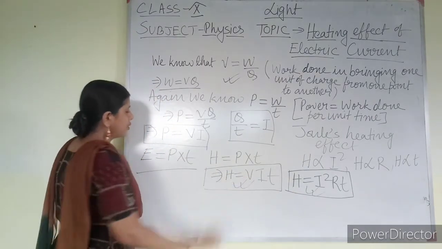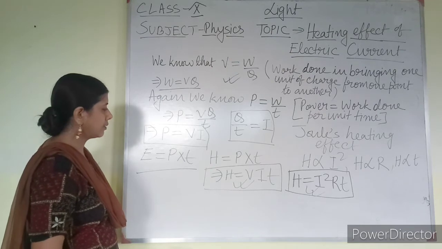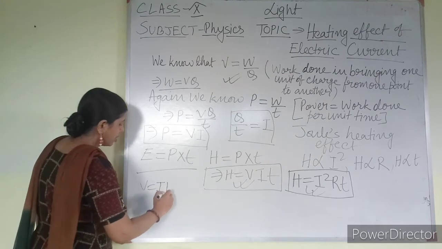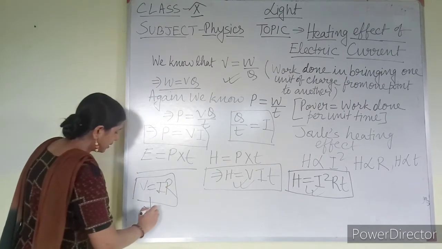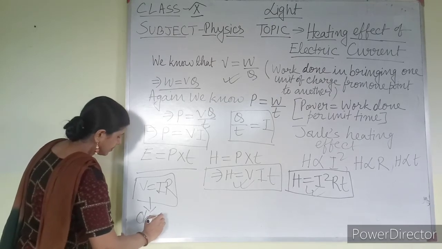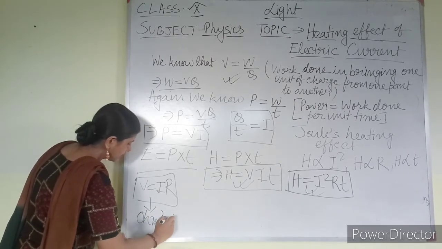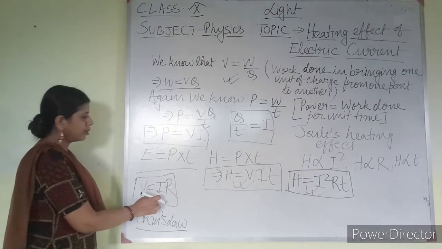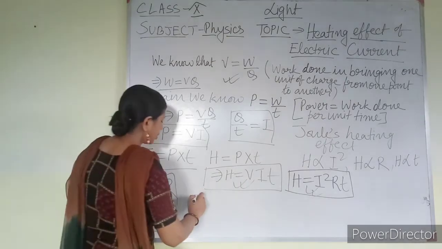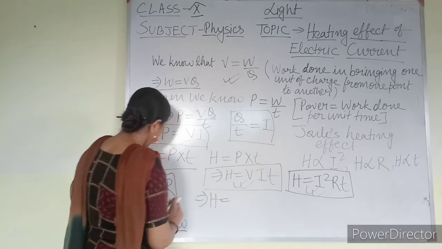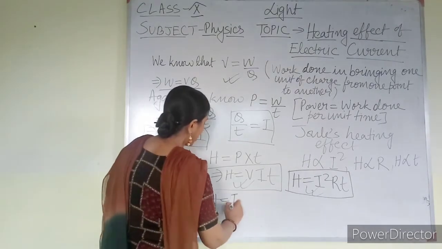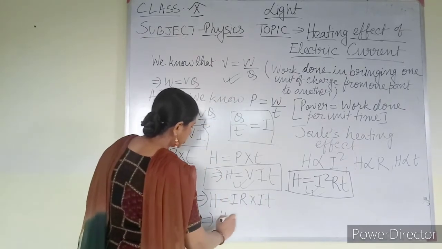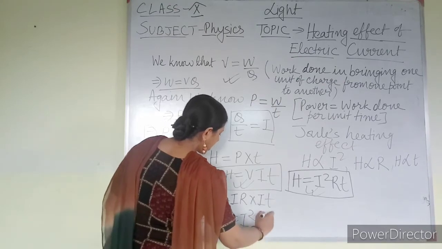How? Now what is the value of V? V equal to IR we know. V equal to IR according to Ohm's law. So this value of V I am going to put here. So what will be my equation? H equal to, in case of V I will write IR into I into T. So what I am getting? H equal to I square R into T.